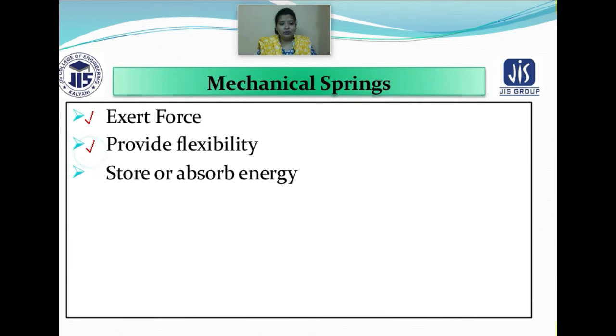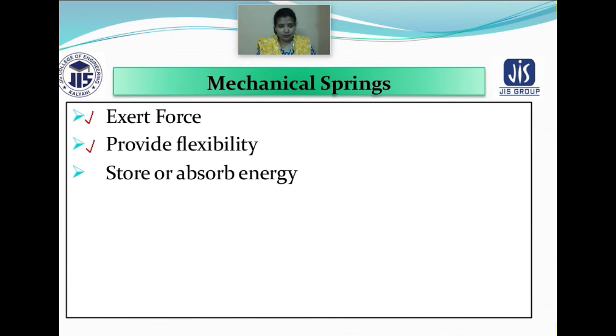Next, it provides flexibility. Why does it provide flexibility? Because it undergoes some deflection or distortion due to sudden loading, but it doesn't get damaged.